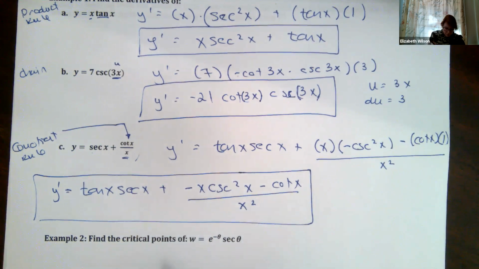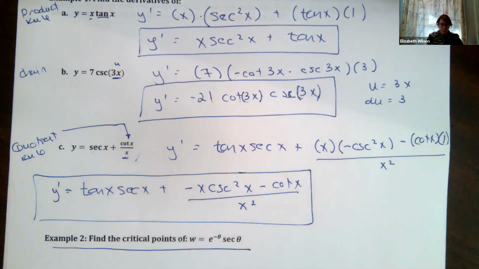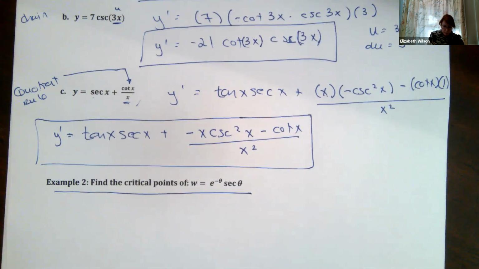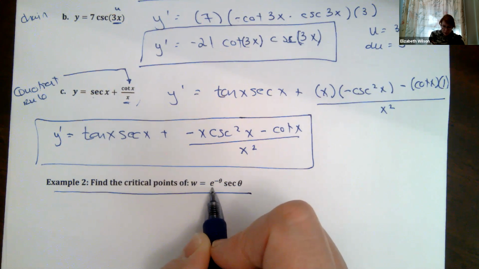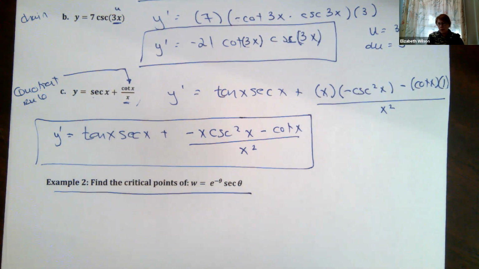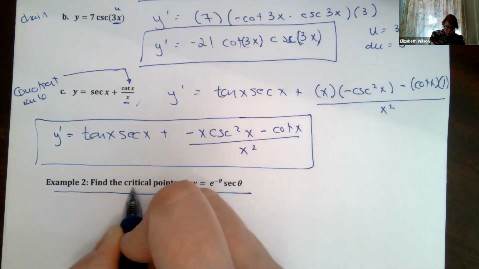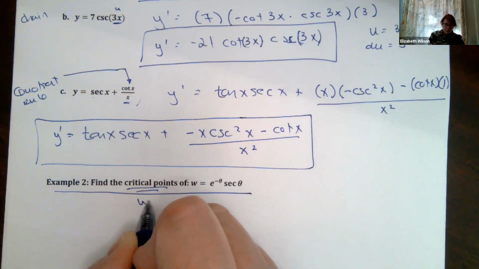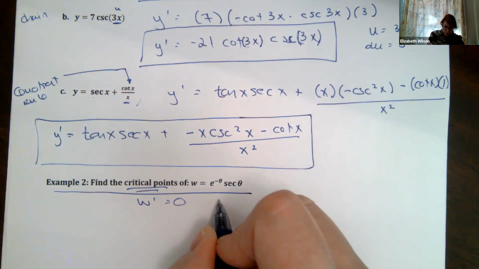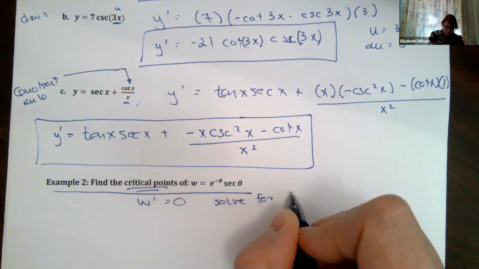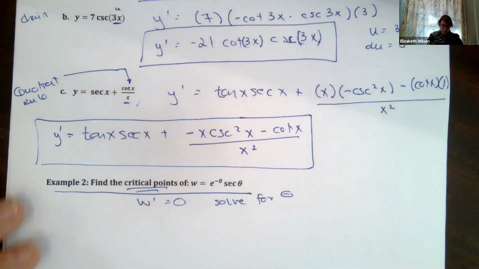All right. Example 2. Scroll up just a little bit. Example 2 says, find the critical points of this function, w equals e to the minus theta secant of theta. Theta is my variable, right? Critical points implies I need to take the derivative, set it equal to 0, and then solve for theta. Okay. All right, so let's write it out.